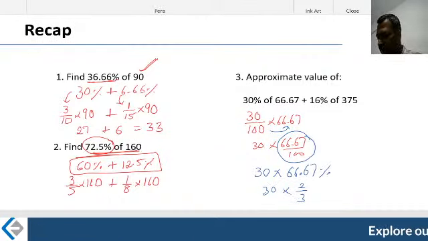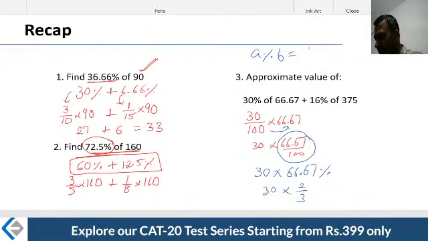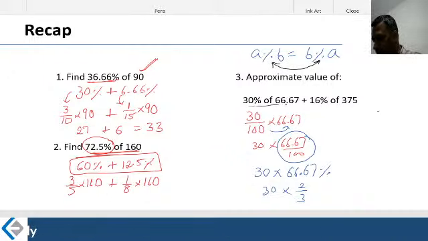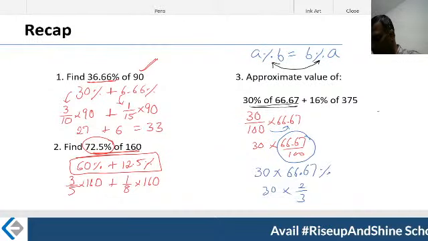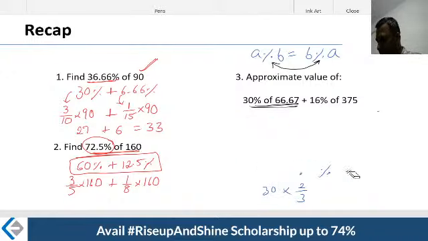Okay, what is the teaching point here? A percent of B is nothing but B percent of A. That is, we can shift this percentage symbol conveniently. Look at this: 30% of 66.67 looks shabby. Rather, you just put that percentage sign on the other side. What I meant is, we can shift the percentage sign.